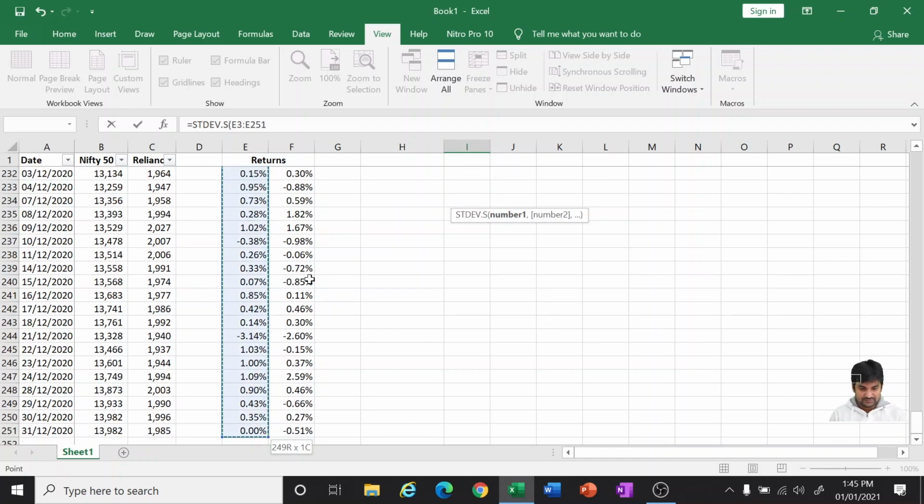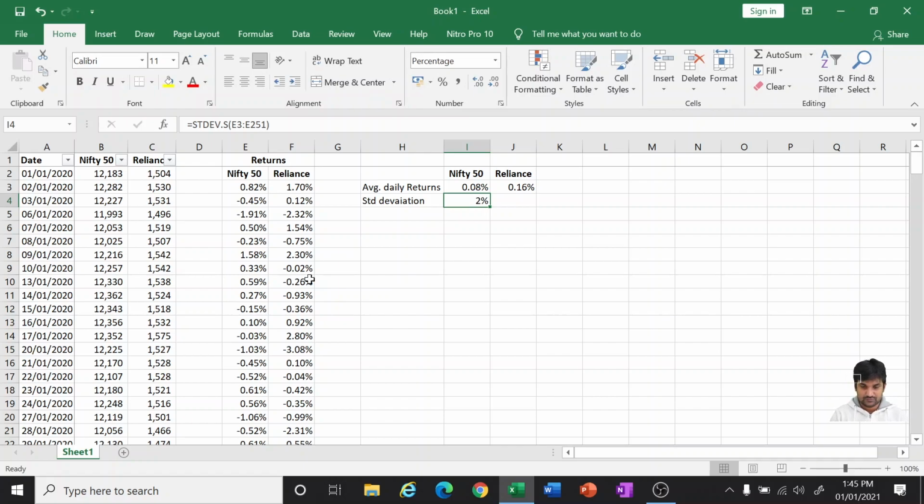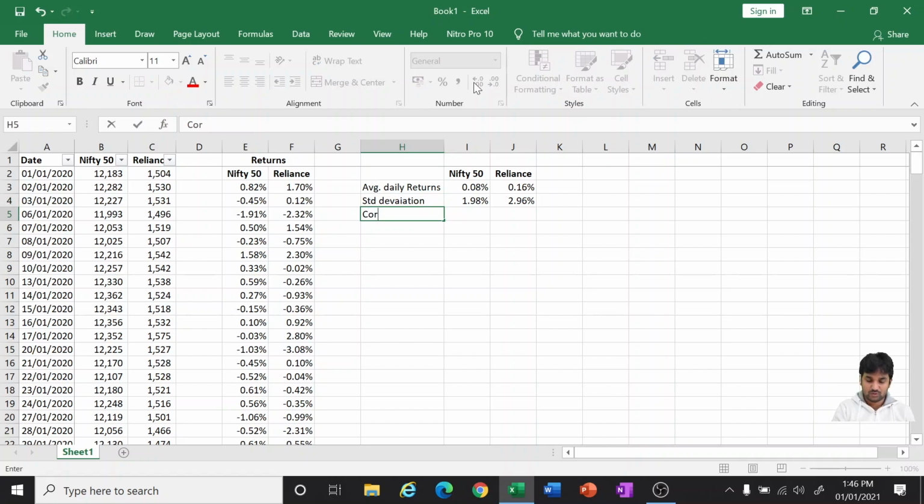Now we need the standard deviation for these particular indices. So almost about 2% is the deviation, ups and downs. Same way with Reliance. Reliance is having around 2.96% average standard deviation per day, daily. We can also calculate this annually by multiplying with the square root of 252, which we don't need to work on now. Okay, now what is the correlation between them?